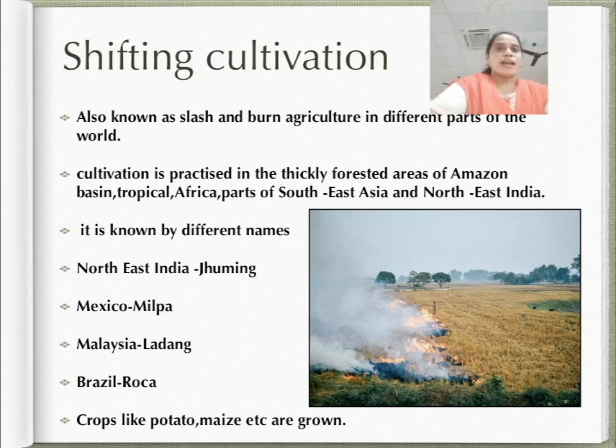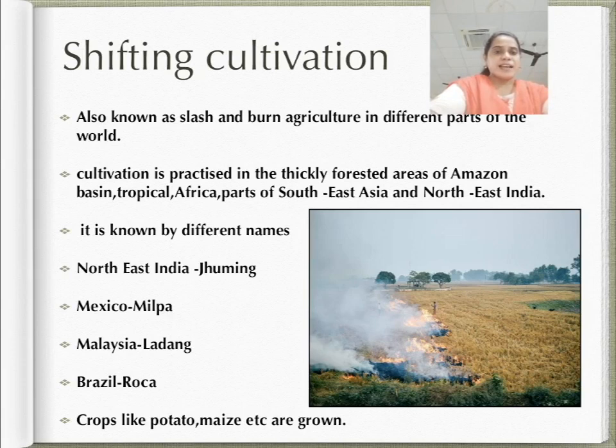A plot of land is cleared by felling the trees and burning them. The ashes are then mixed with the soil and crops like maize, yam, potatoes and cassava are grown. After the soil loses its fertility, the land is abandoned and the cultivators move to a new plot. Shifting cultivation is also known as slash and burn agriculture.